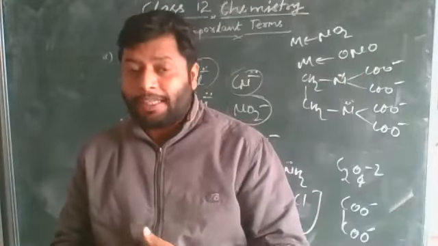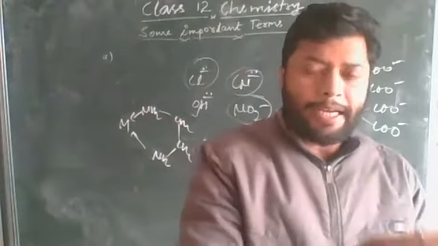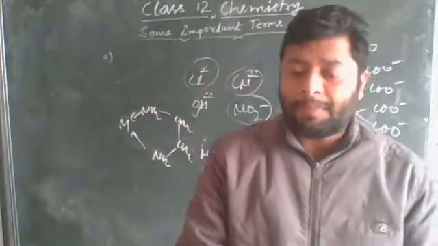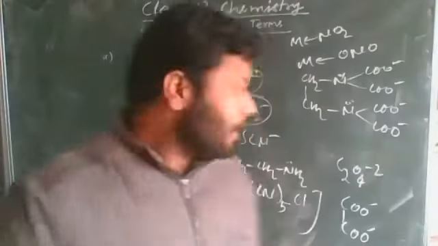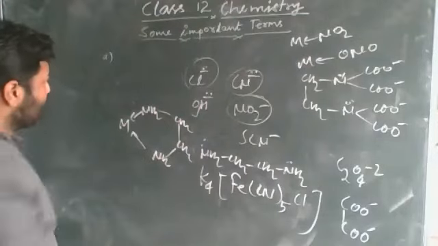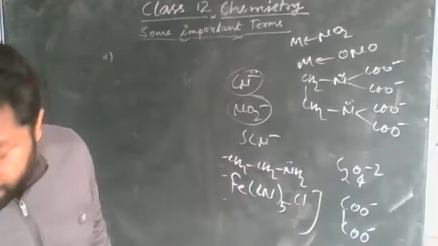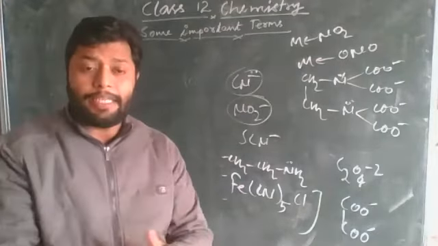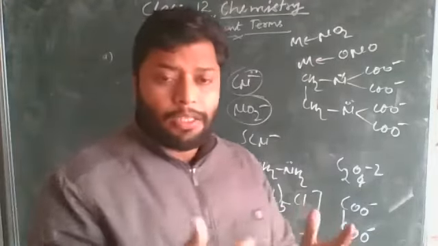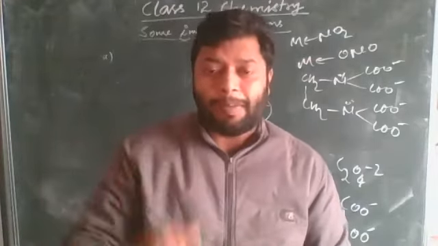Homoleptic, heteroleptic, denticity, chelating, polyhedron. These are some special terms. Polyhedron indicates the arrangement of the ligands in three-dimensional space.